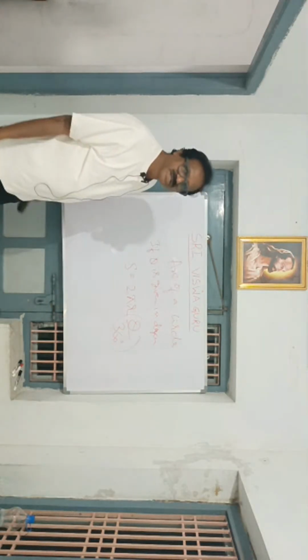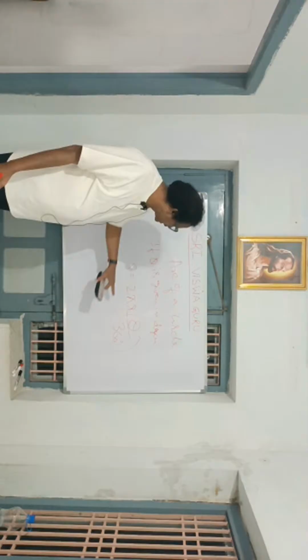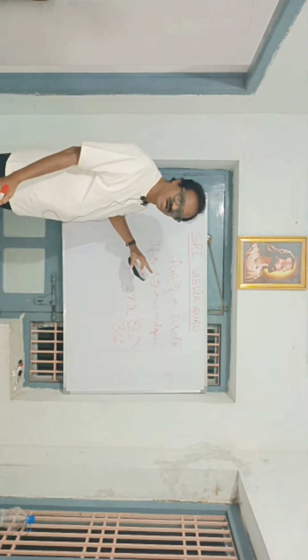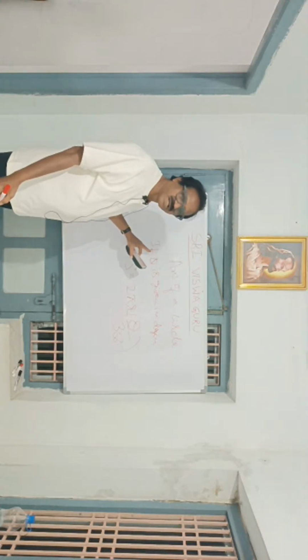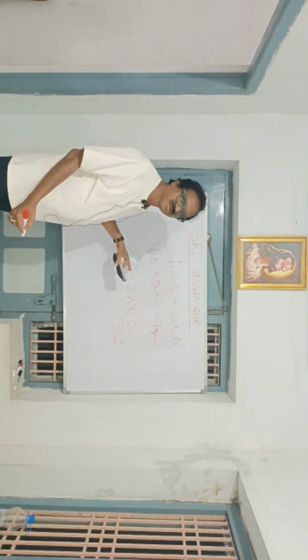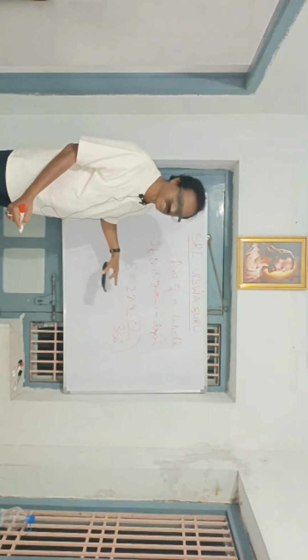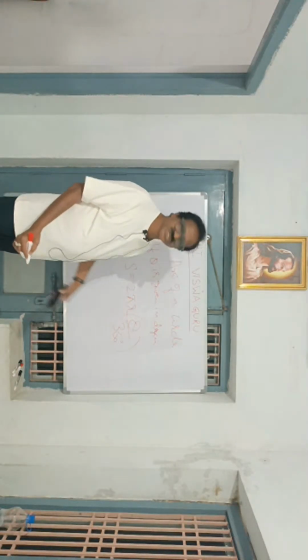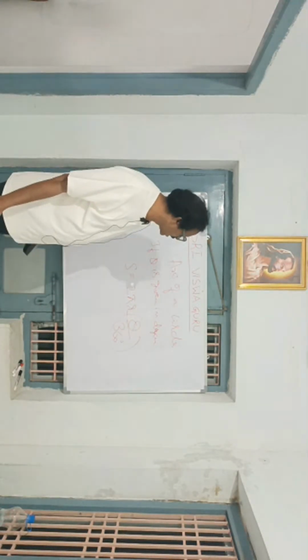S, the length of the arc of a circle, is equal to 2 pi r into theta by 360 degrees. This is another formula.